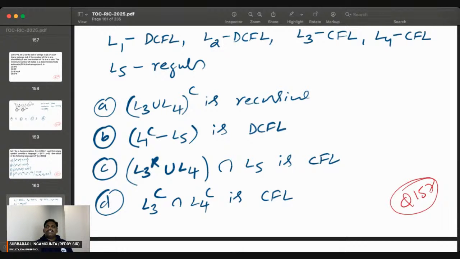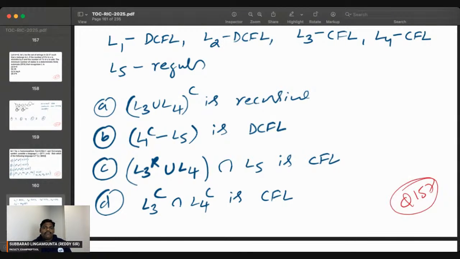Right? Next one. Can you see the C? He is asking which one of the following is a true statement. Let's go to C. So L3 is CFL. CFL reverse is also CFL. CFL union L4, CFL union CFL is a CFL. CFL intersection regular is CFL. I think C is also correct.